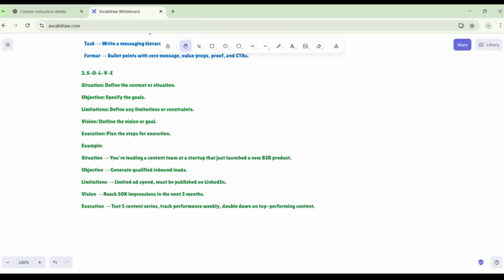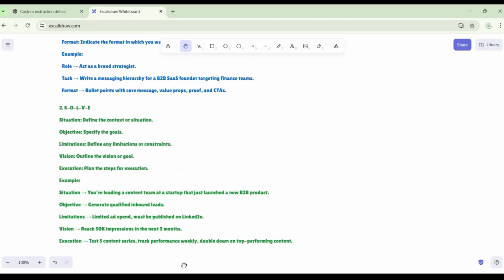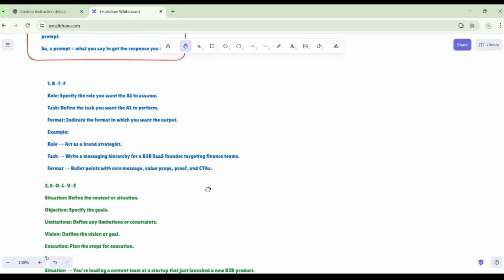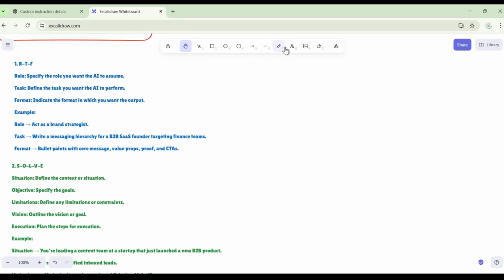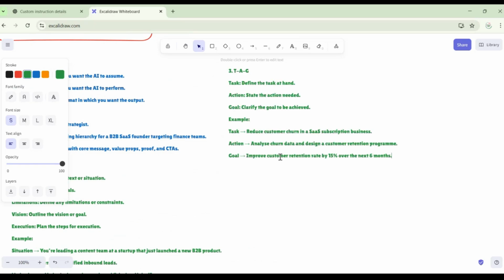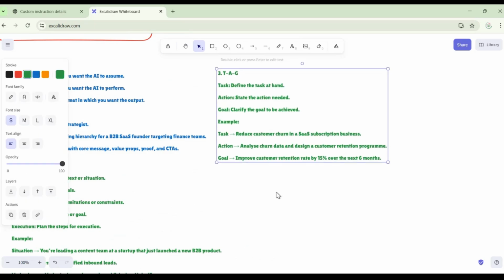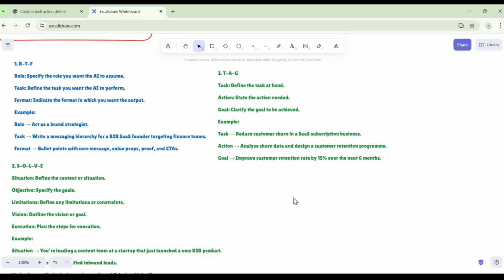Next, we have the third technique. It's called the TAG technique. What is this TAG? Any guesses? Let me put down the TAG technique somewhere here. This is the TAG technique, ma'am. What is this TAG technique? Task, action, goal. Simple. What is the task? What is the action you want? What is the goal you want to achieve? Simple. Got it? Right.